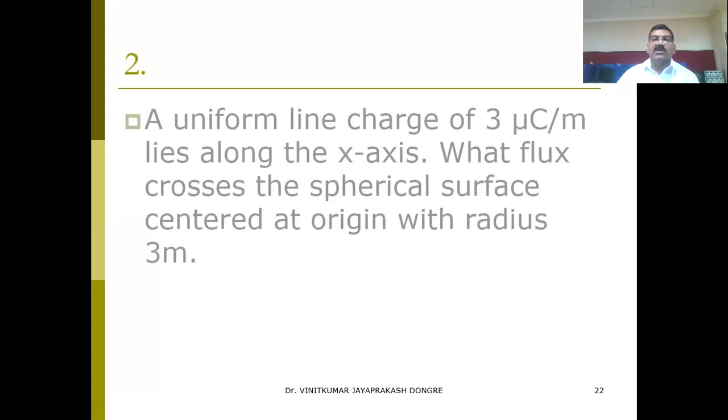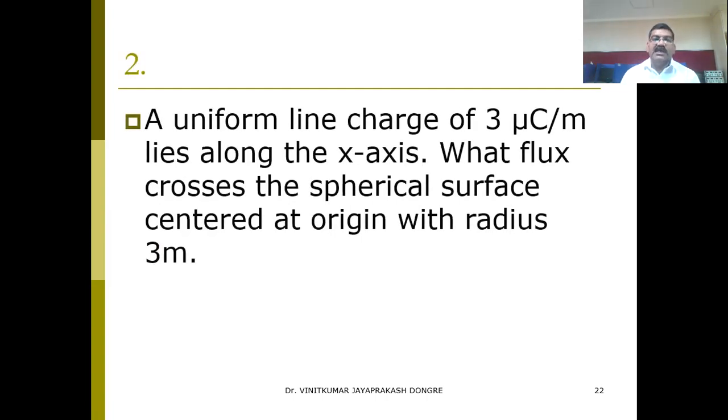Now we'll go for the numerical, as usual. A uniform line charge of 3 microcoulomb per meter lies along the x-axis. What flux crosses the spherical surface centered at the origin with radius 3 meters? So there is a sphere, and inside the sphere a line charge is there. The line charge value is given as 3 microcoulomb per meter, and the sphere radius is given as 3 meters.